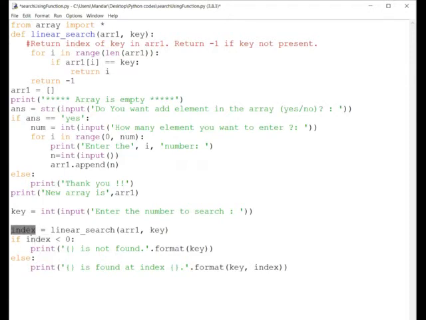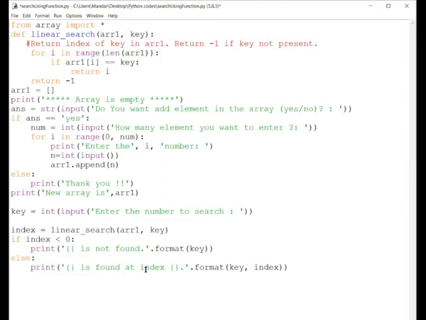Actually here, that is index. Whatever is the output of this function, that is nothing but the i value. So this i will be assigned to index. So index here is equal to 0. So 0 means it is not less than 0, so it will come in the else part.